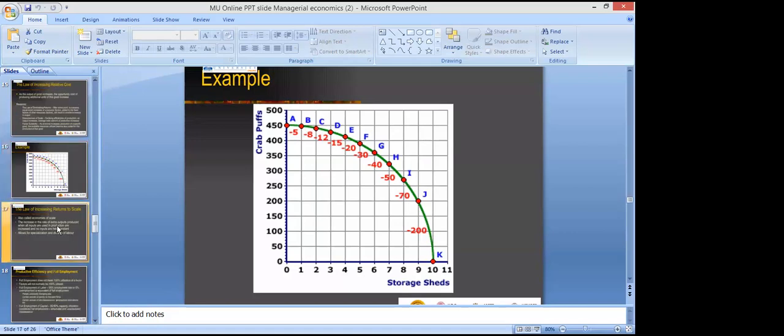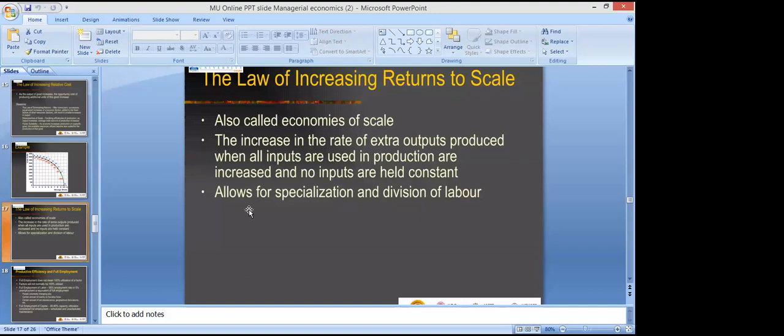The last, number 17, is the law of increasing return to scale, right? The law of increasing return to scale shows the long run production function. Till now, we have studied short run production function, right? The PPC is dealing in short run, but there is another time period that is called long run production function. So long run basically deals with return to scale. That means economies of scale, right? Economies of scale means the benefits that we get in the long run when we vary all the factors of production. That is called economies of scale.